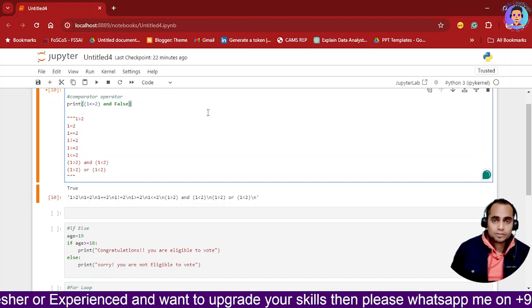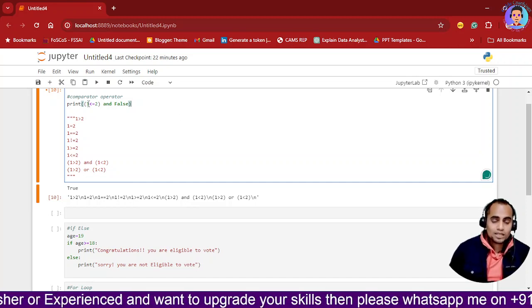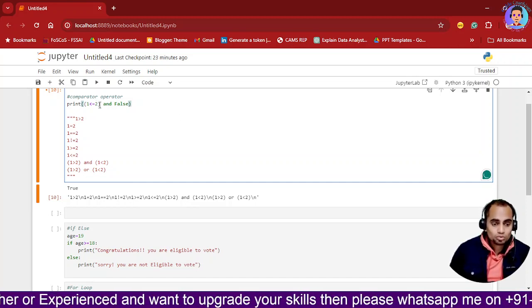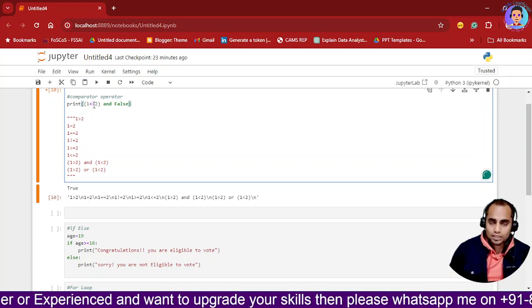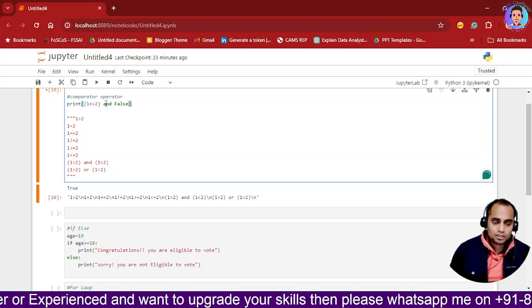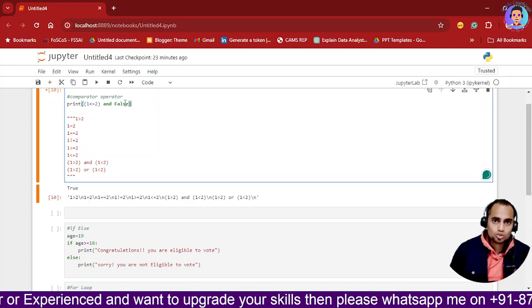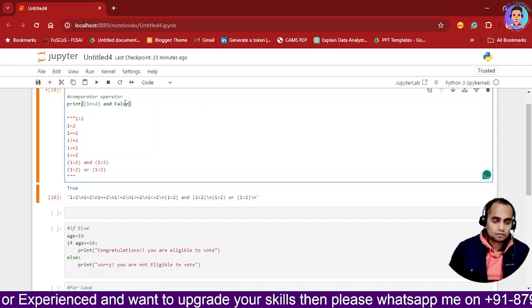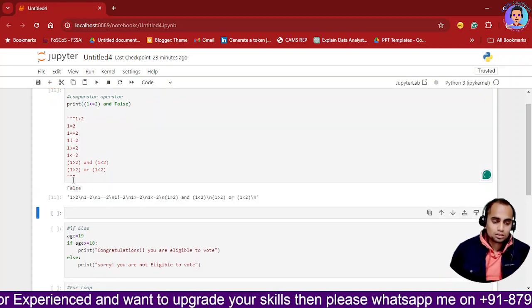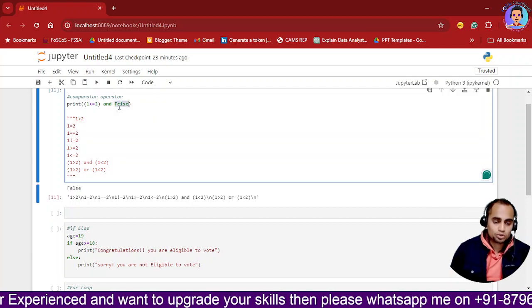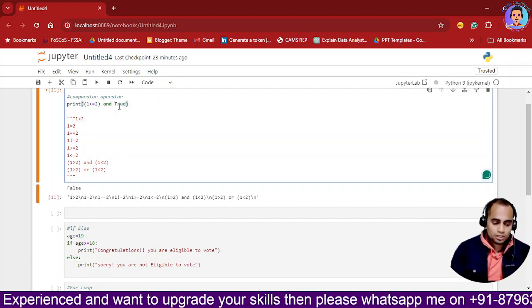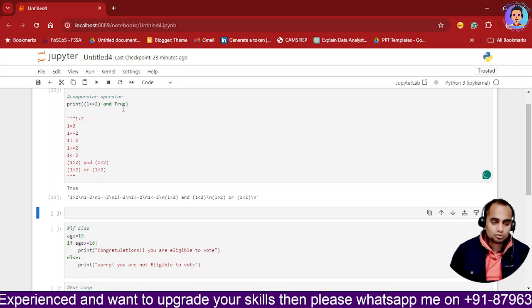Now tell me what will be the output for this. 1 is less than 2, that is true, it will give me true, and this and false, true and false will be false. So this is how it will give me. If I put true over here, what will be the answer? True. That is how it will work.